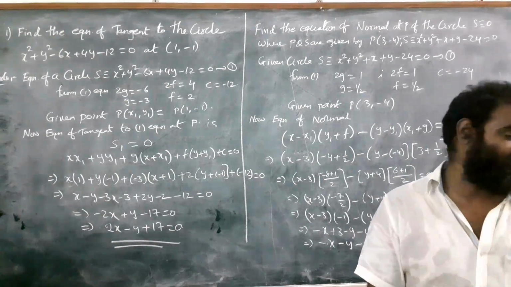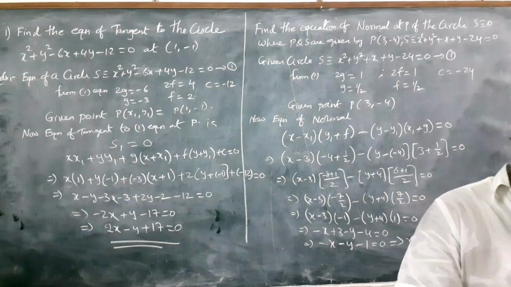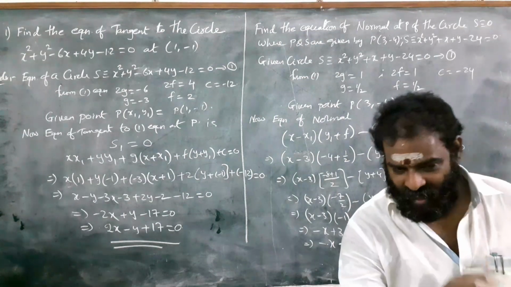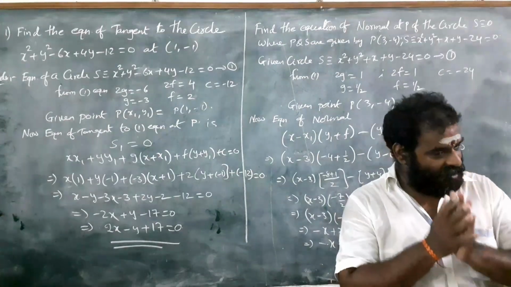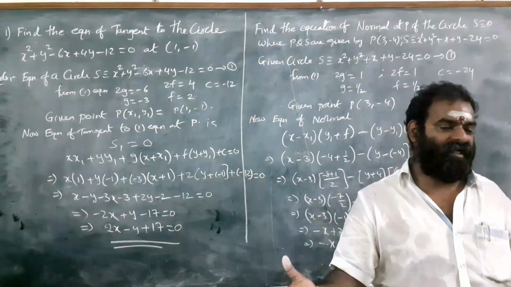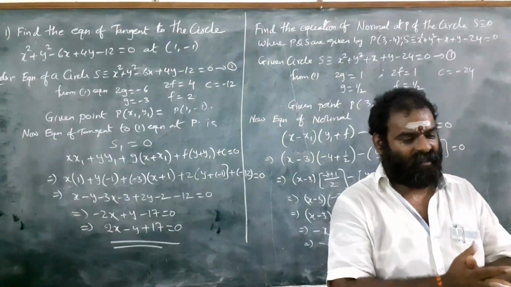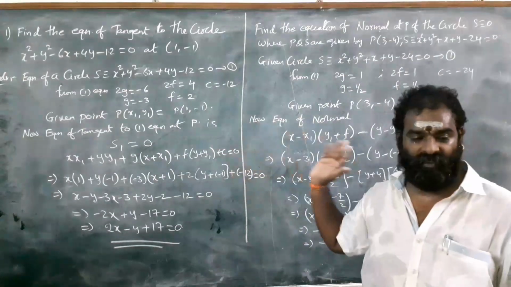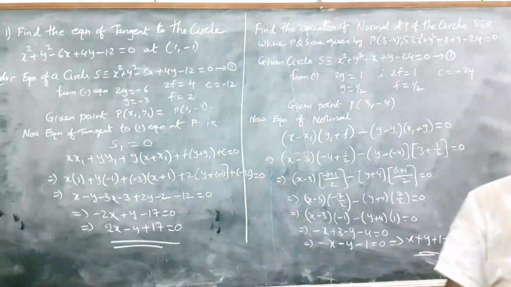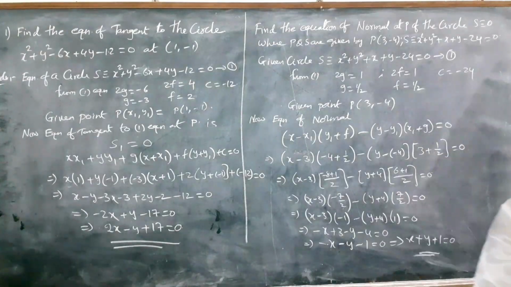So friends, here we discussed two important models. When a point and a circle are given, then how to find the equation of a tangent and the equation of a normal. Very simply we are going to calculate the equation of tangent or equation of a normal by using these procedures. Understand? Okay. Next model. We are going to see the next model.